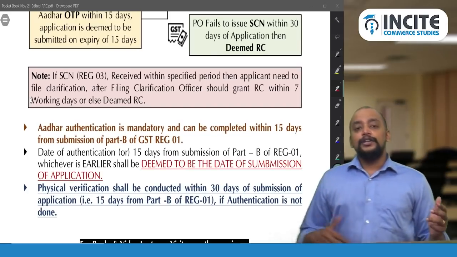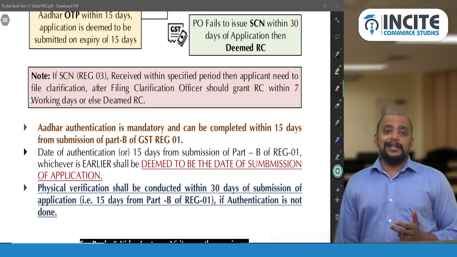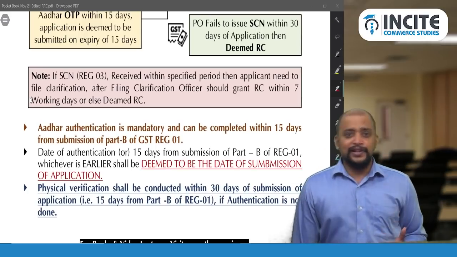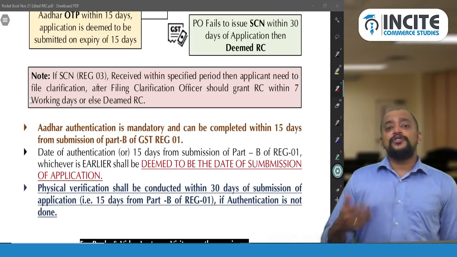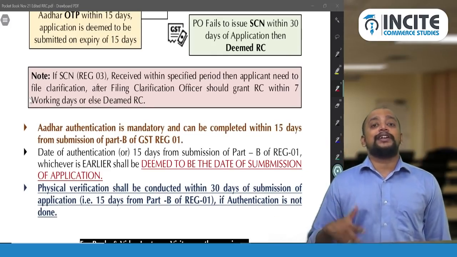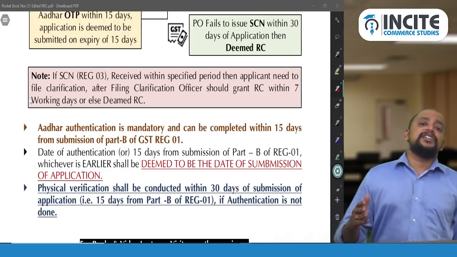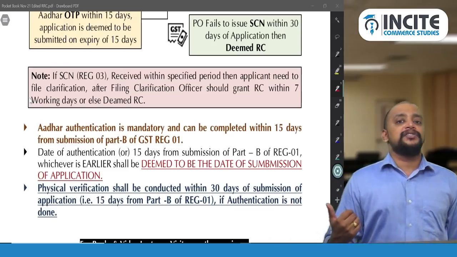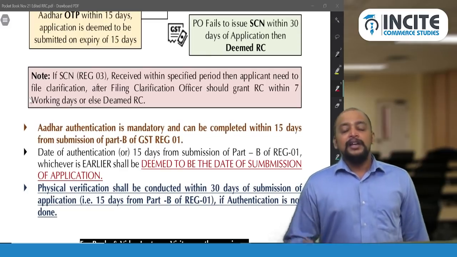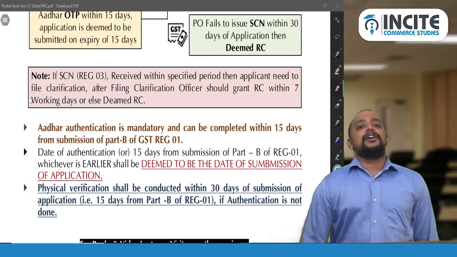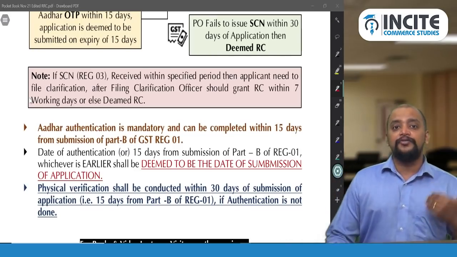And you got a notice and you gave a reply to that notice. Within 7 working days from the date when you give the reply, if you are not getting either rejection or certificate of registration, then also deemed registration. That is one. And then next, you submitted the application for registration, but you did not complete the authentication within 15 days. In that case, within 30 days from the date on which the 15 days expires, they need to complete the registration, otherwise deemed registration. Or you made an application without selecting authentication, then within 30 days from the date of application you need to get the registration, otherwise it is deemed to have been granted. So these are the 4 different deemed registrations.